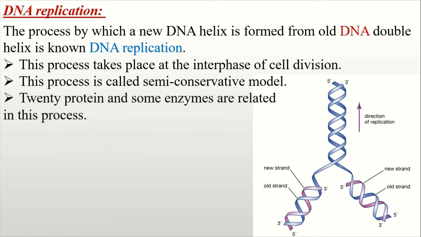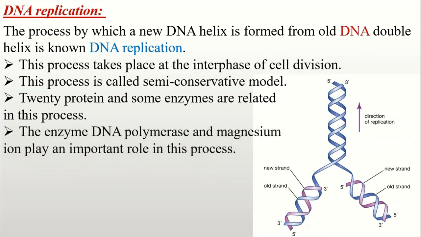About 20 proteins and some enzymes are involved in this process. These components are known as DNA replicase. At first, the hydrogen bond between two nitrogenous bases breaks down, thus the double helix DNA unwinds to form a single strand. Now, each single strand is used as a template on which a complementary helix is formed.